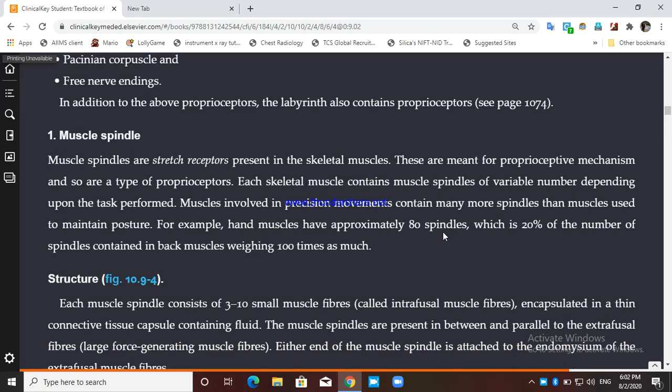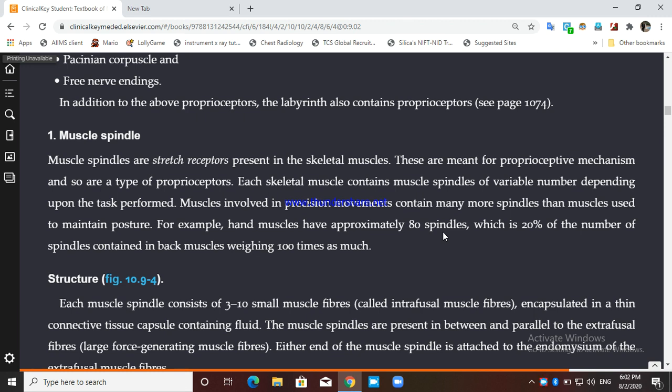So basically muscle spindles are nothing but stretch receptors, and that is present in skeletal muscle. They are meant for proprioceptive mechanism. So we can say that this muscle spindle or the stretch receptor, they are a proprioceptor also.